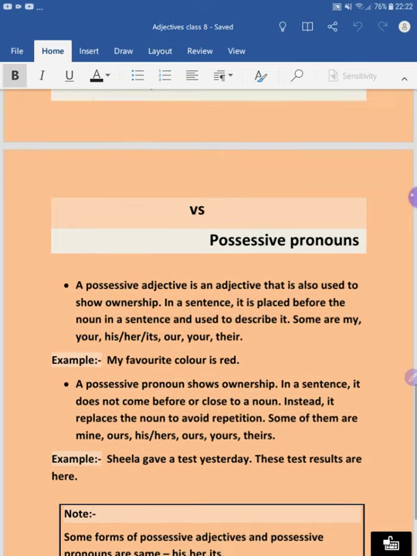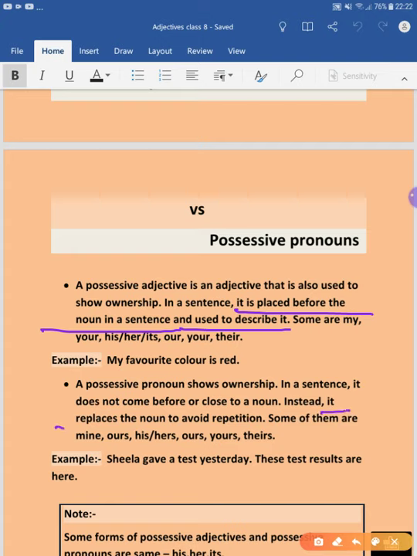We can see the possessive adjective in a sentence. The first thing which we can mark is it is placed before the noun or pronoun in a sentence, and it is used to describe it. However, in the case of possessive pronoun, we can see it is replacing the noun to avoid the repetition.